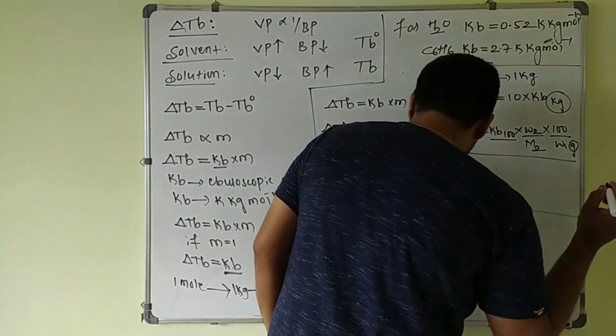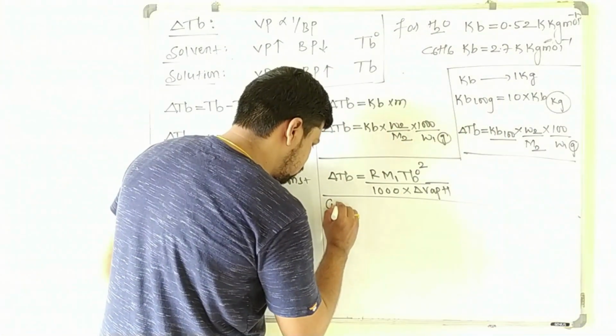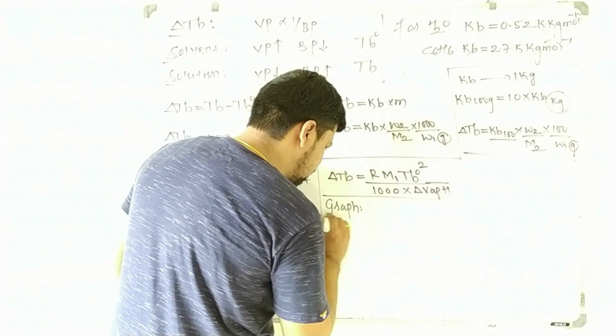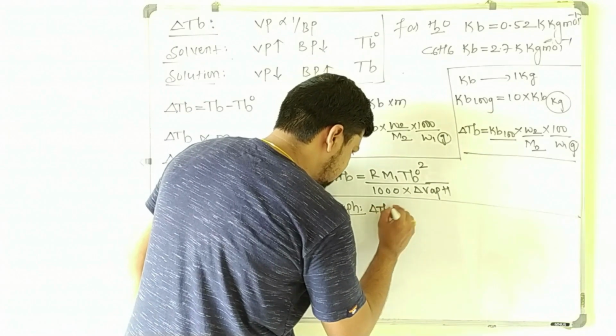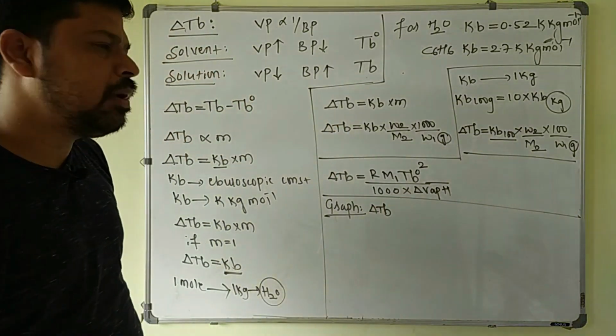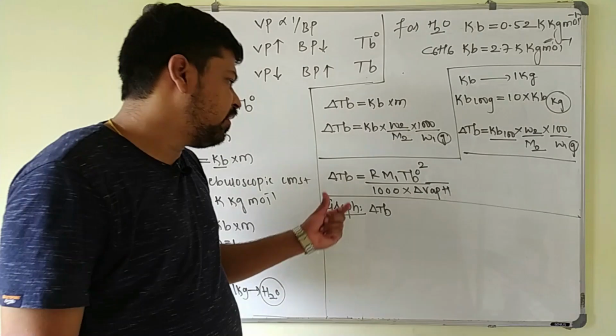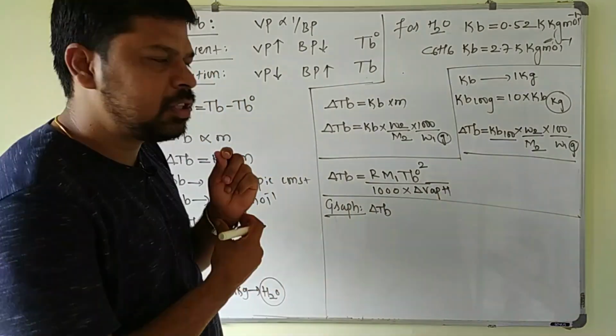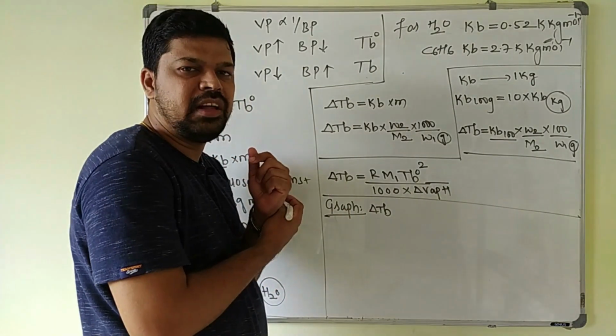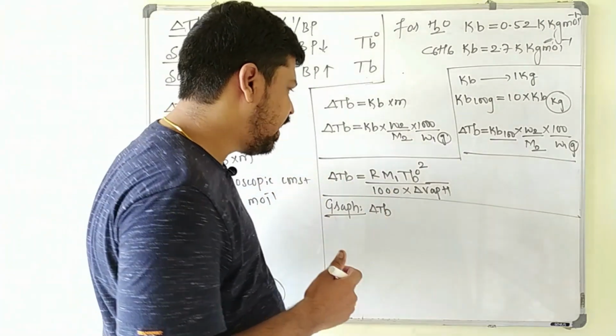Now we'll draw the graph for delta Tb. Already we know that the boiling point is the particular temperature at which the vapor pressure of the solution or the liquid becomes equal to 1 atmospheric pressure.